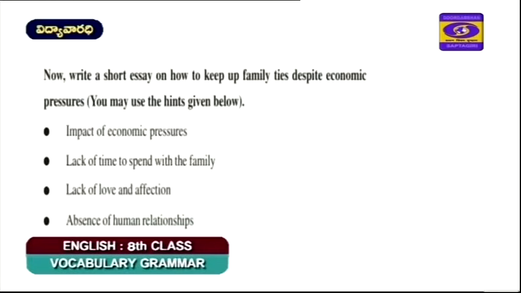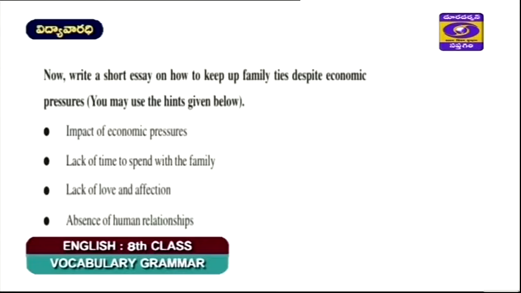First point, the impact of economic pressures. That can be one point. Next point, lack of time to spend with the family. That we can take as the next paragraph. Lack of love and affection.